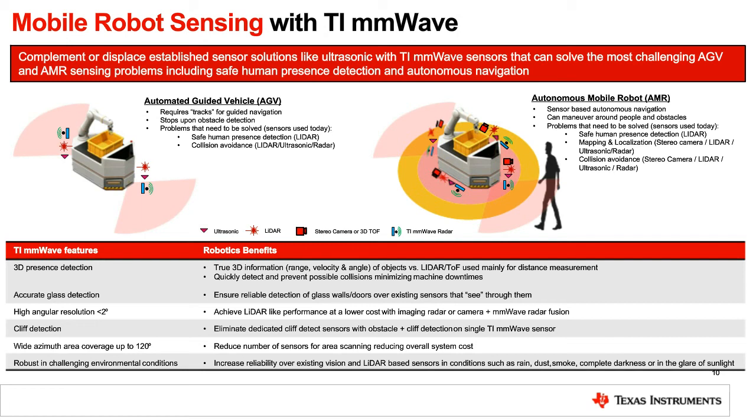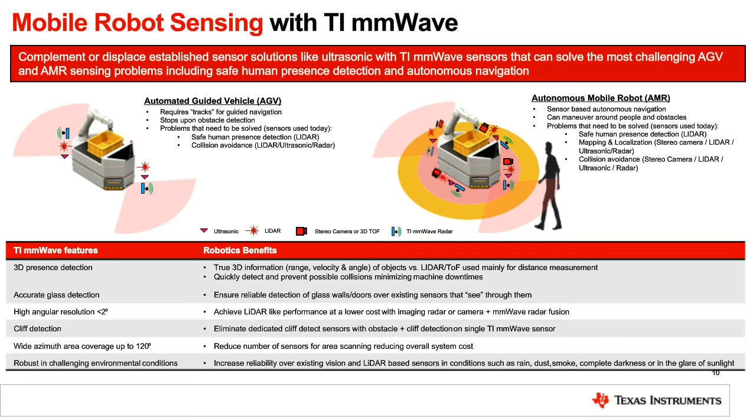Now with radar, you can not only detect objects, but you can also detect cliffs, because we can detect elevation. And because of this, you get not only accuracy, but also cost benefit in solving these problems. And not to mention, radar is robust and can work in challenging environmental conditions, giving that additional benefit.